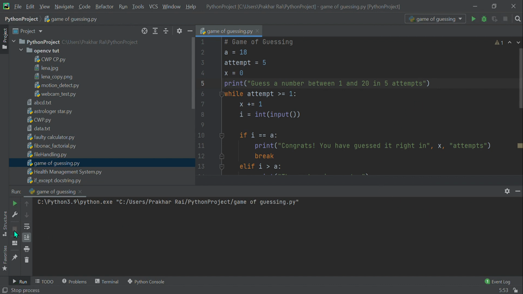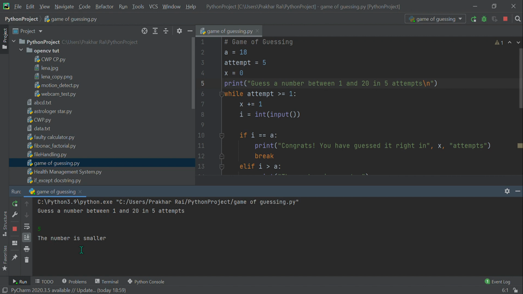So we'll run again. Okay, now it says, we'll also put a \n. Okay, so let's guess a number like 5. Let's see what it says. Yeah, correct, we are doing it great.